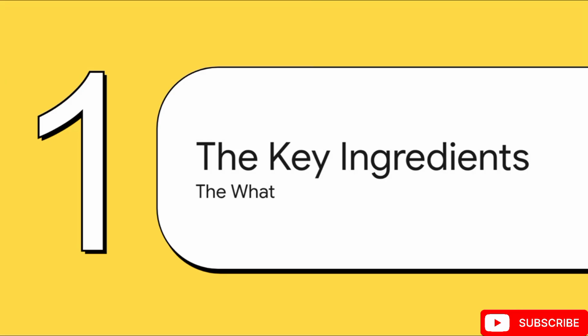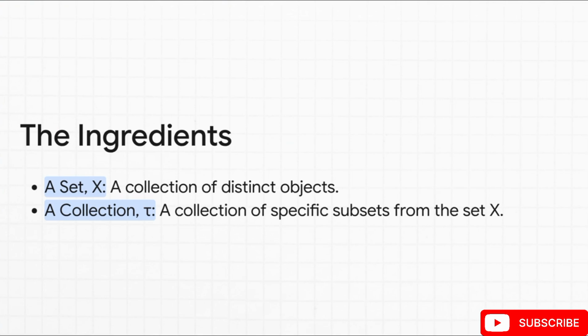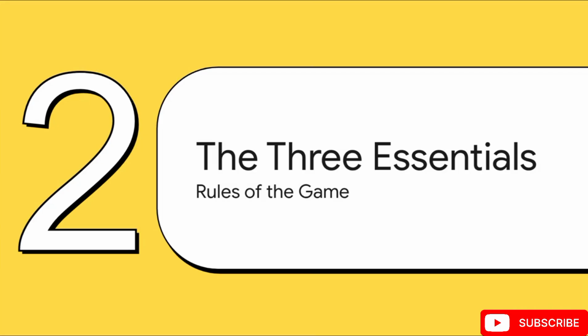Okay, to get started, we really only need two things. Think of it like you're about to cook something. You've got to get your ingredients together first. And you might be surprised by just how simple these ingredients are. First up, we need a set, and we're going to call it X. Seriously, just think of it as a bucket of stuff. Could be numbers, letters, you name it. Second, we need a collection, which we'll call by the Greek letter tau. Now, this is just a specific handful of smaller groups, or what we call subsets, that you can make from the stuff inside X. And that's it. A set X and a collection of its subsets, tau. That's all we need.